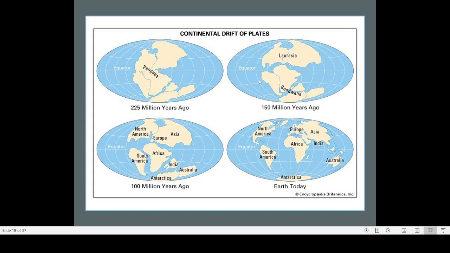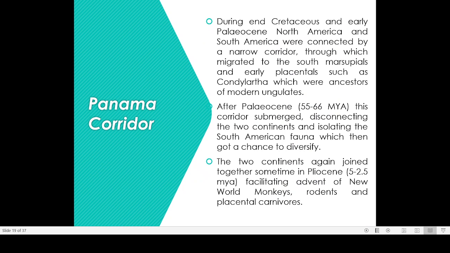And here also, around 150 million years ago, there was no land connection. But before 225 million years ago there was a land connection. So sometimes there was a land connection, and by around 150 million years ago the land disappeared. Again, 100 million years ago there was no land connection. Up to 30 million years ago we cannot see any land connection between North America and South America. So during the Paleocene period, there was no land connection, but in the ancient period there was.